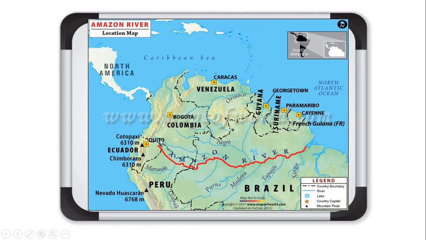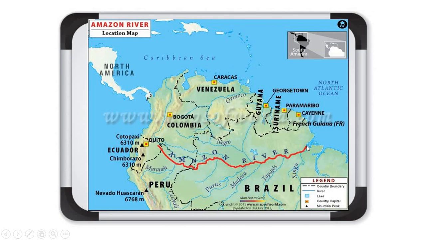Okay, so this is the place of origin of the Amazon river, means it originates from here, and in the west, this is the west direction, this is the east direction. So in the west it originates from the mountainous area. Then on the way it drains the area of Peru, Colombia, Brazil and some part of Venezuela. Because it is far away from it, only some part of Venezuela is drained by Amazon river.